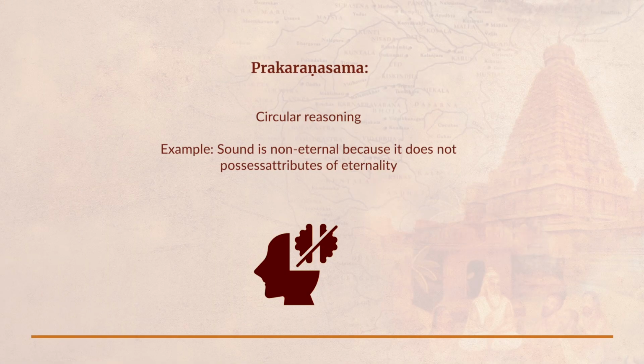The third kind of fallacy is prakarana sama, or circular reasoning. This is the kind of reasoning in which the reason that you have offered has done nothing to remove the doubt in the mind of the hearer. So it is the same, as it retains the level of doubt in the same way. That is why it is called prakarana sama, so equal to the initial hypothesis.